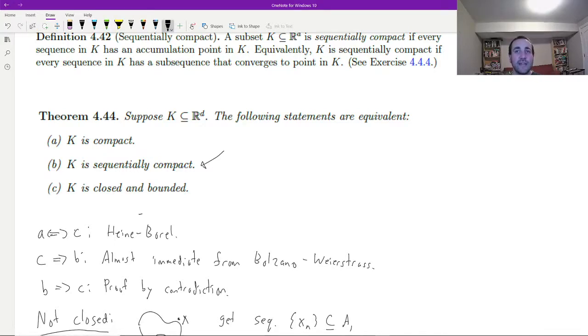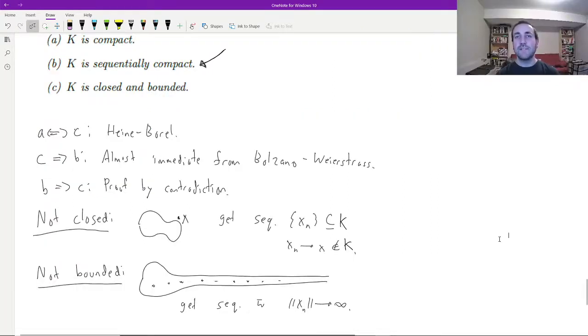So the equivalence of A and C, well, that's exactly the Heine-Borel theorem, right? The equivalence of compactness and being closed and bounded. So I just have to check that these are related to B. If I go from C to B, that is closed and bounded to sequentially compact, that's actually basically the Bolzano-Weierstrass theorem. Okay, you have to dot a few i's and cross a few t's, but it's really almost a one-liner. So the last step is to check that B implies C. That is, if K is sequentially compact, then it's both closed and bounded. And we're going to prove this by contradiction.